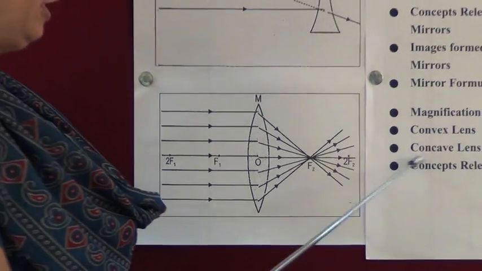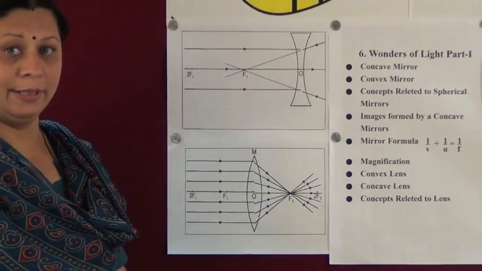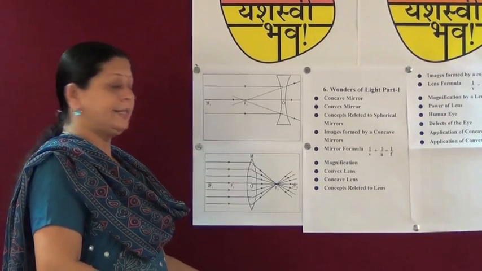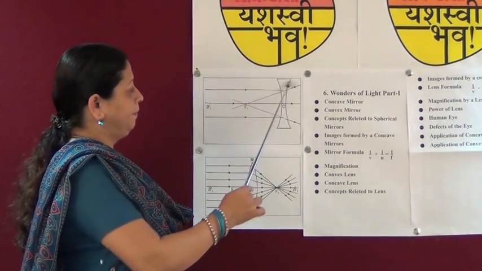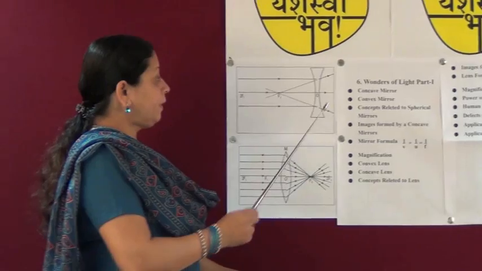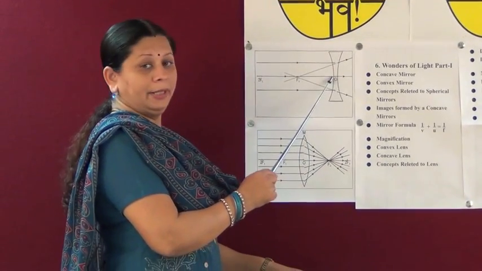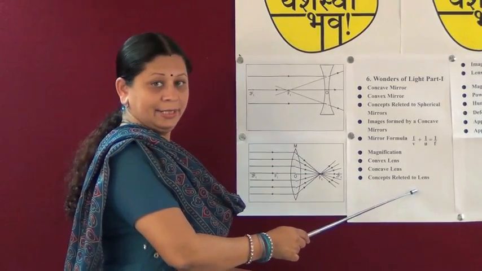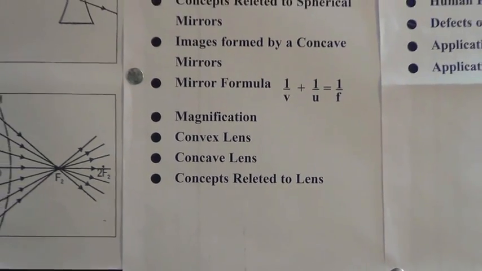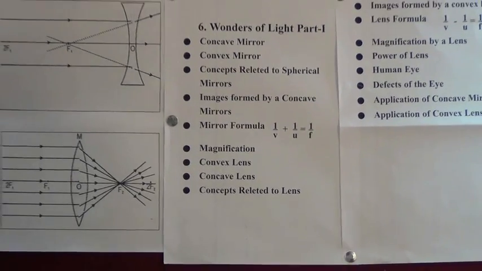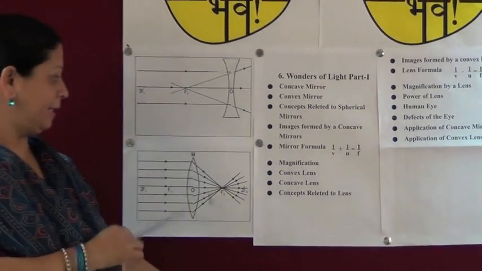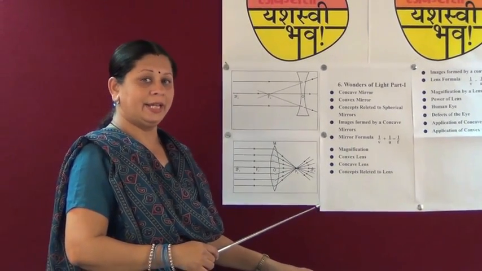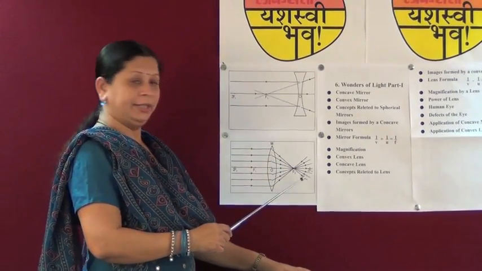Before that, let us see the concave lens. What is a concave lens? A concave lens is a lens whose parts are curved inside. Here we can see edges are thicker than the middle part. Now, what are the concepts related to lenses? Center of curvature: it is the center of the imaginary sphere which forms the lens. Now, principal axis: the principal axis is the axis passing through the two centers.